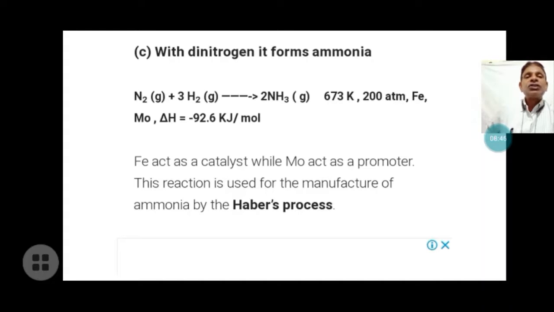In this case also, heat is evolved, that is 92.6 kilojoule per mole. Fe acts as the catalyst, while molybdenum acts as a promoter. A promoter increases the rate of reaction, and a catalyst also alters the rate of reaction without being involved in it. This reaction is used for the manufacture of ammonia by the Haber process, a very important process in which hydrogen gas is prominent.